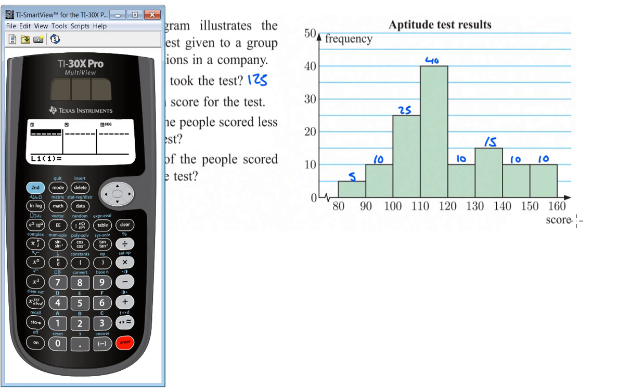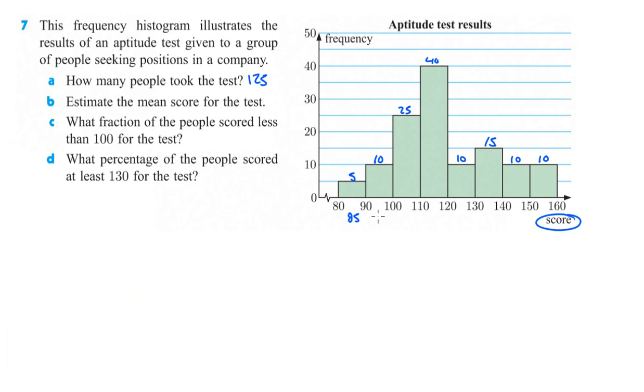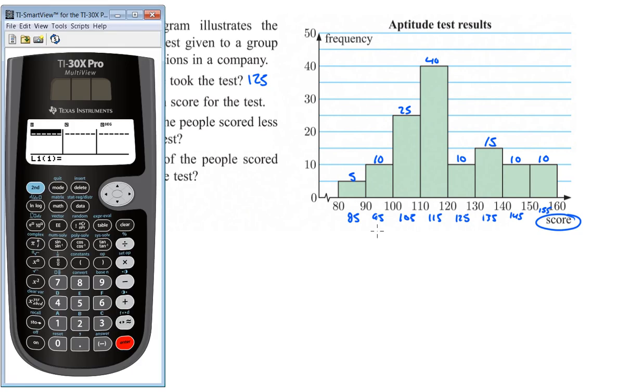So the score is what we're going to want to put into list 1. So we want to go halfway between 80 and 90, which hopefully makes sense that that's 85, 95, 105, 115, 125, 135, 145, and 155. Okay, so we'll enter all those in there. Then now I'm simply going to enter all these pieces of data into list 2.